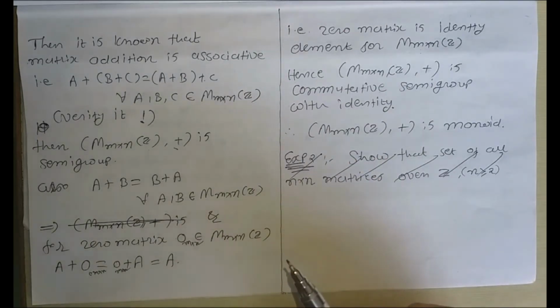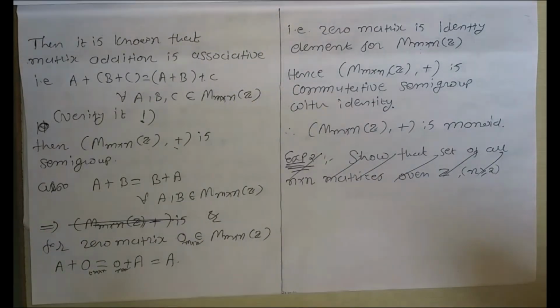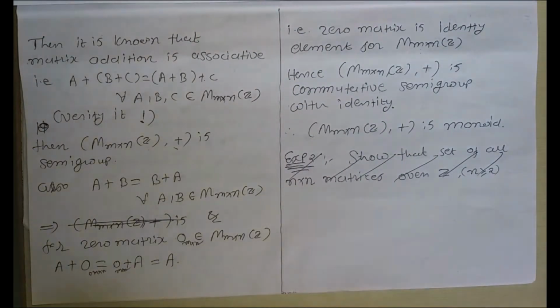Now, let us see the next example. In this example, we have considered the set of all n×n matrices. Now in the next example, we have considered the set of all square matrices. Okay, let us see.